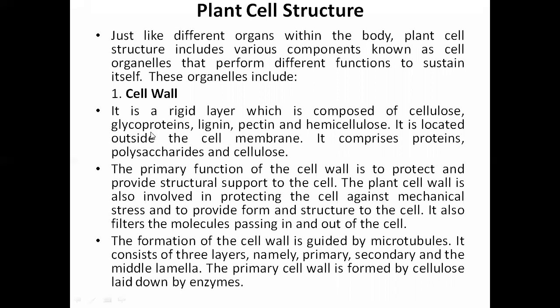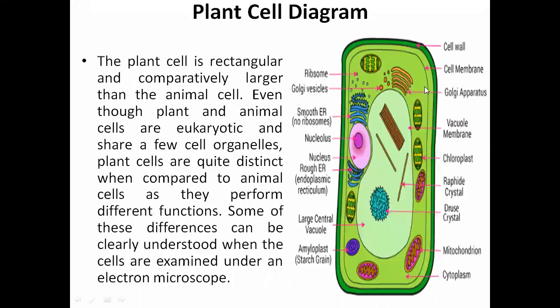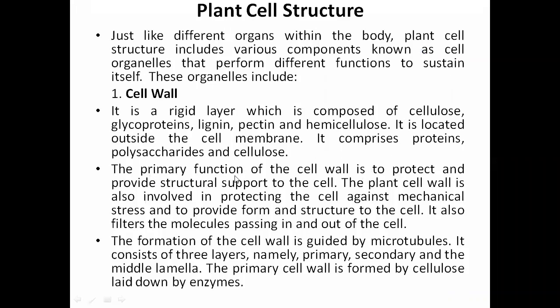So let us have a review. It is a rigid layer which is composed of cellulose, then glycoproteins, lignin, pectin, and hemicellulose. It is located outside the cell membrane. That's what we have seen here, right? This is the cell membrane, and outside of the cell membrane is the cell wall. The primary function of the cell wall is to protect and provide structural support to the cell. Yes, that's what it is, the outermost layer.